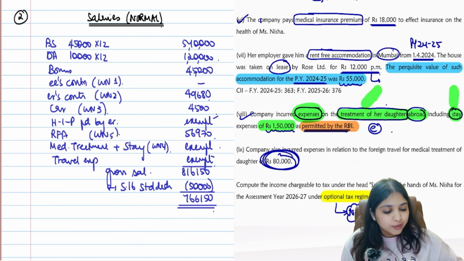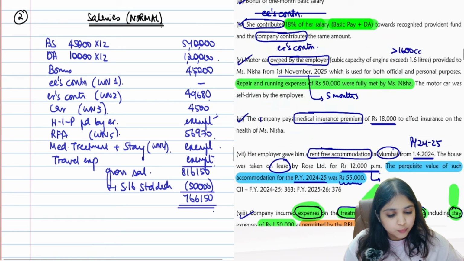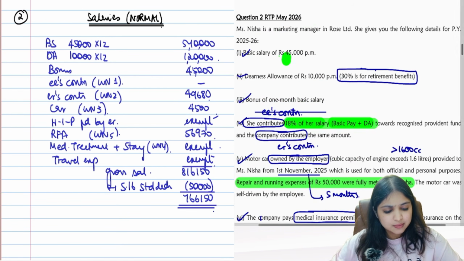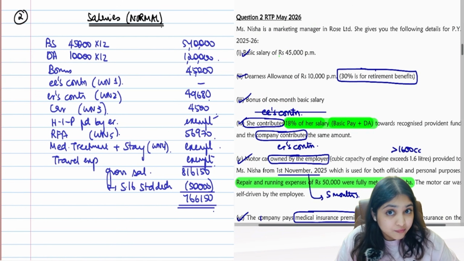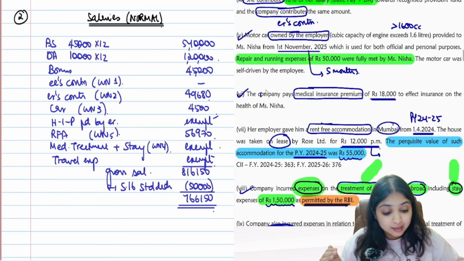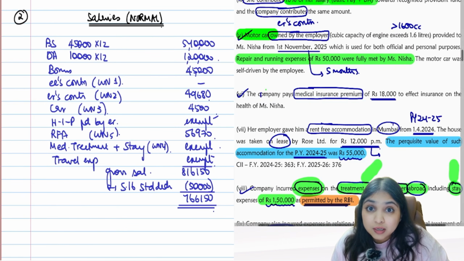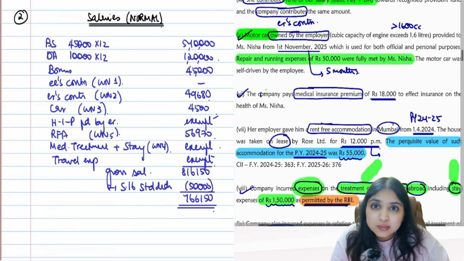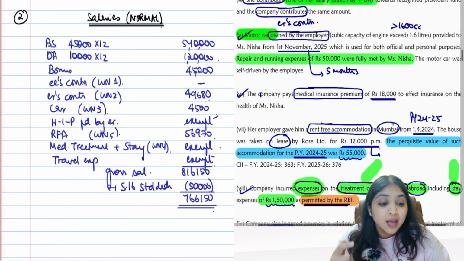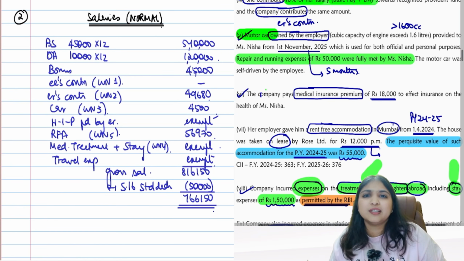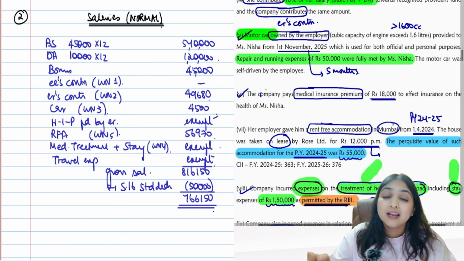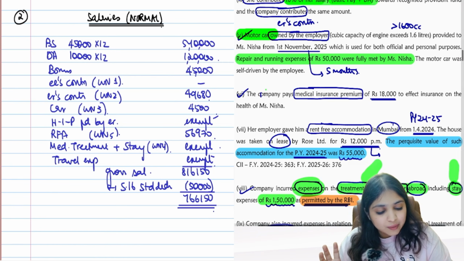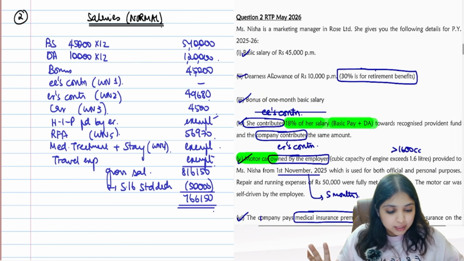Easy. Can you tell me what were your learnings in this question now? Come on, let's go from the beginning. What were your learnings in the question? Initial part was simple, basic, DA, bonus was okay. Then employer's contribution to RPF. Second time we are seeing this adjustment, so I will not call this a learning. Motor car. Some of you got confused about the motor car point. Because cubic capacity is more than 1600 cc, I will take 900 per month. Had the cubic capacity been within 1600 cc, I would have taken 600 per month. Had driver also been given along with the car, then I would have added 900 per month. Okay, I will call motor car your first big learning in the question.